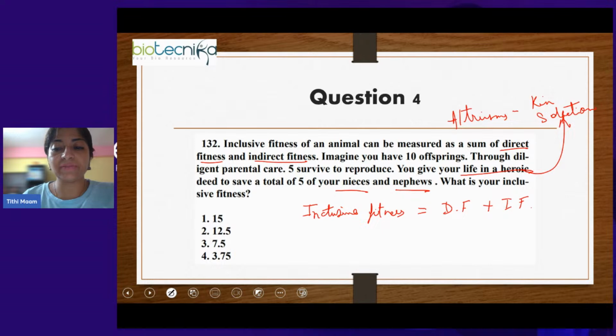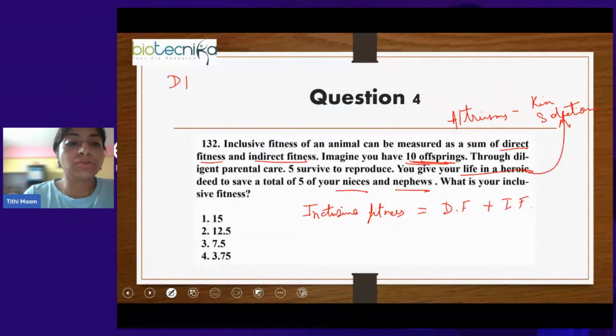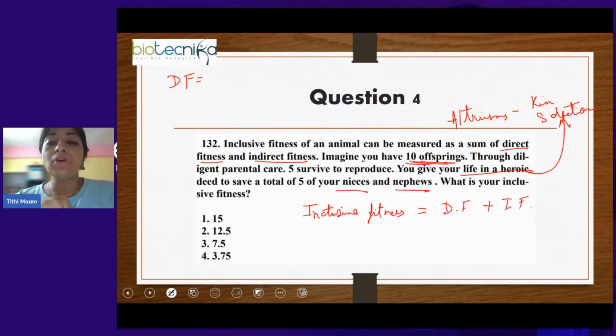Now, what will be direct fitness? Direct fitness you will get from your offsprings. So I'm writing it here. Direct fitness will be from your offsprings. So the fitness, how do we get it?